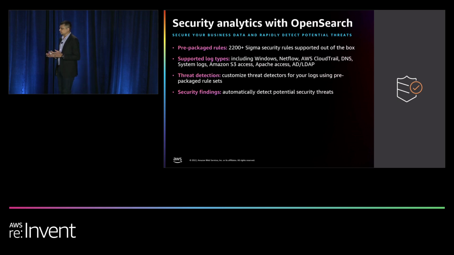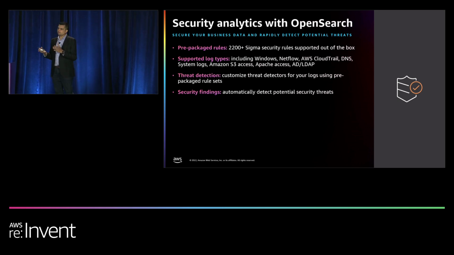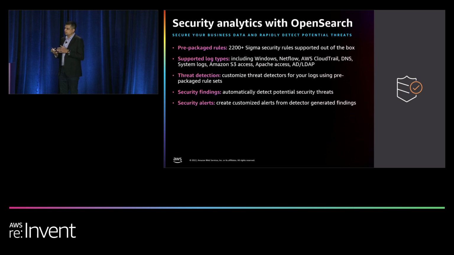a certain condition. And when you go through the findings, they have a lot of information about what's the document or what's the condition that triggered the security rule, and give you all the information you need to take your investigation further. You can then also create security alerts on these findings so that next time something like this happens, you are able to fire an alert and get a notification on Slack or Chime or something like that.